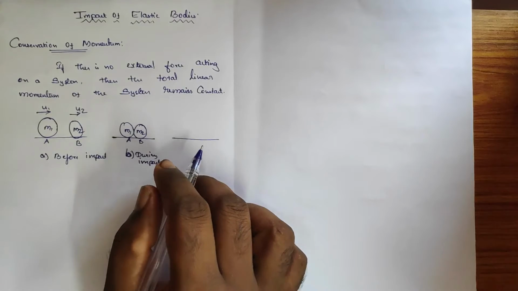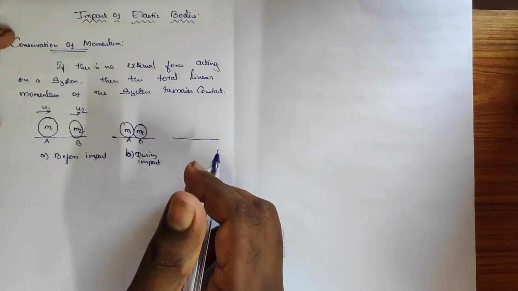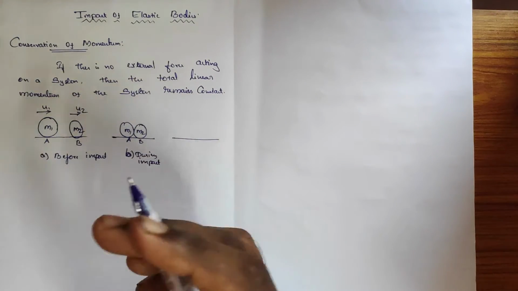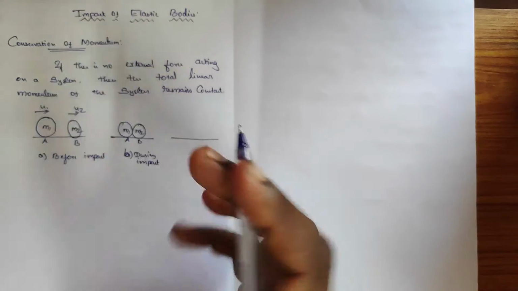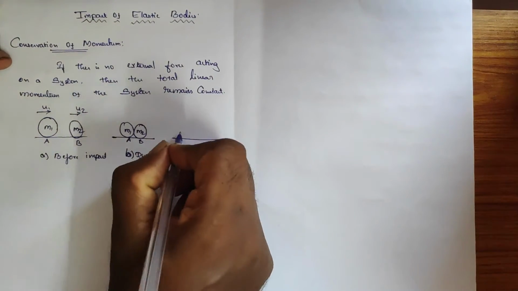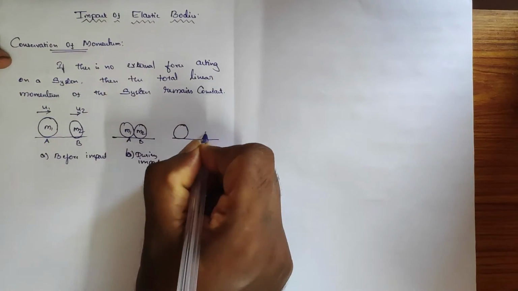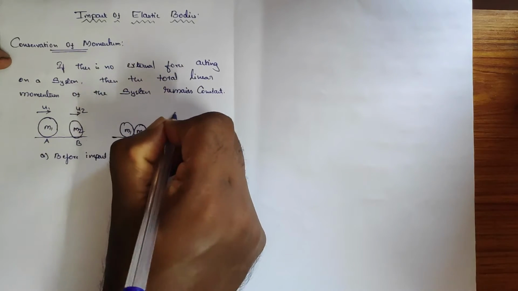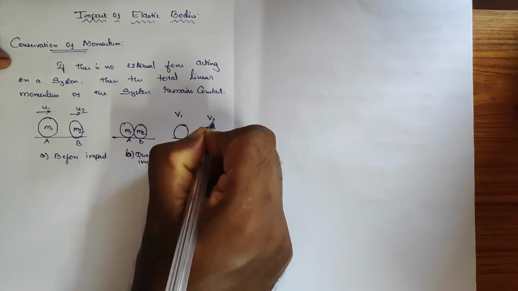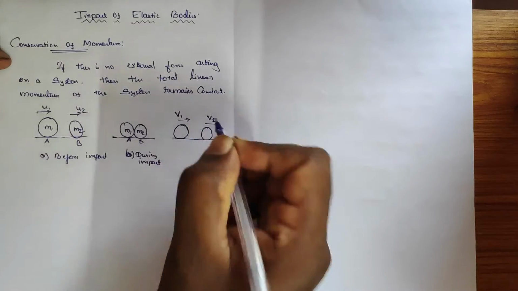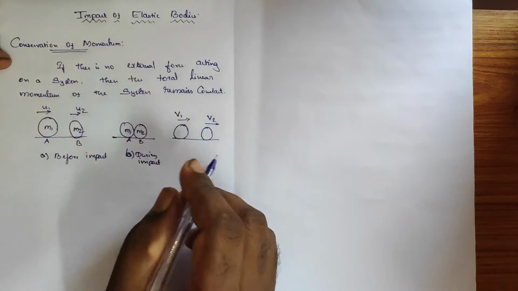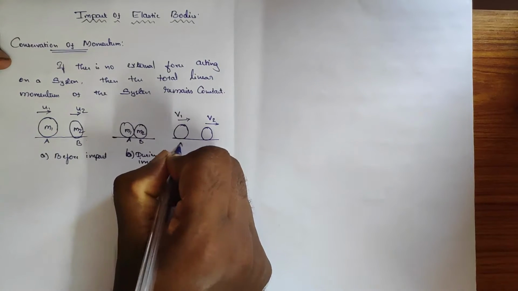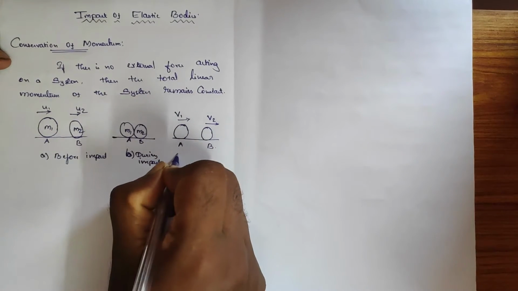It will move with another velocity. Because of impact, it experiences some kind of energy and it will move with some other velocity. I am going to consider it as v1 and v2, in any direction maybe. This is how it is moving, and it is the final velocity after collision or after impact.